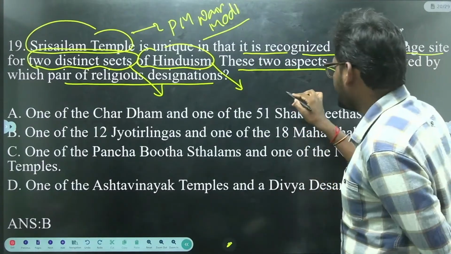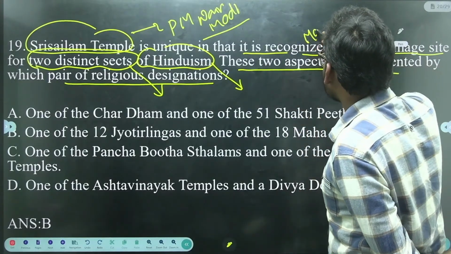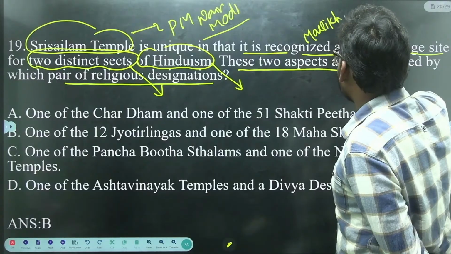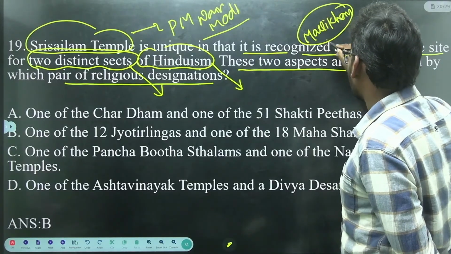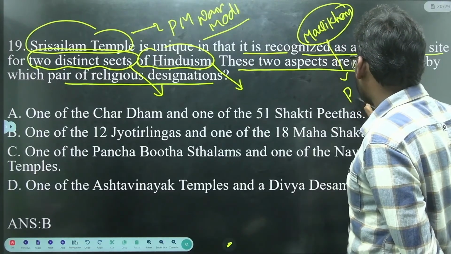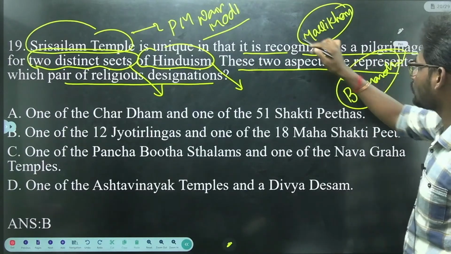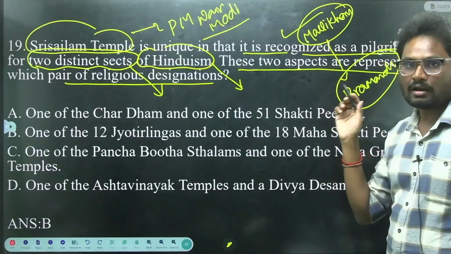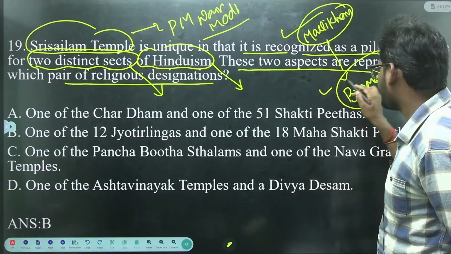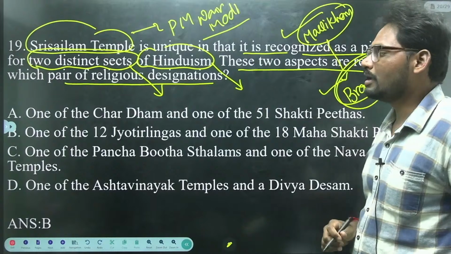So in Srisailam we have Mallikarjuna Swami and we have Brahmarambika Devi. We have Lord Shiva, that is Mallikarjuna Swami, and goddess Brahmarambika Devi.